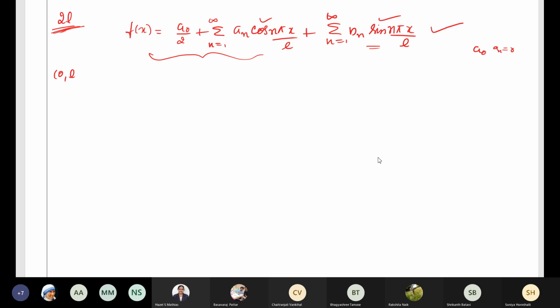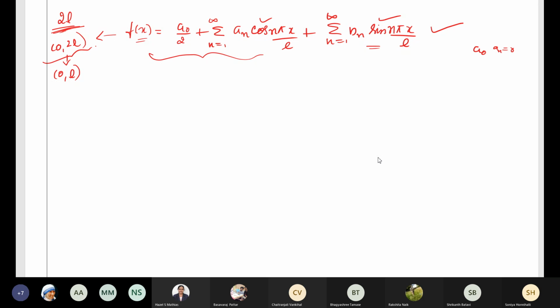See, this is defined in the interval 0, 2L, the entire period. Suppose it is taken as half of that, this is regarded as half of the interval. So we can extend the definition to the other half in such a manner that the function becomes even or odd. Only when the function becomes even or odd can we have a Fourier series with respect to cosine only or with respect to sine only.